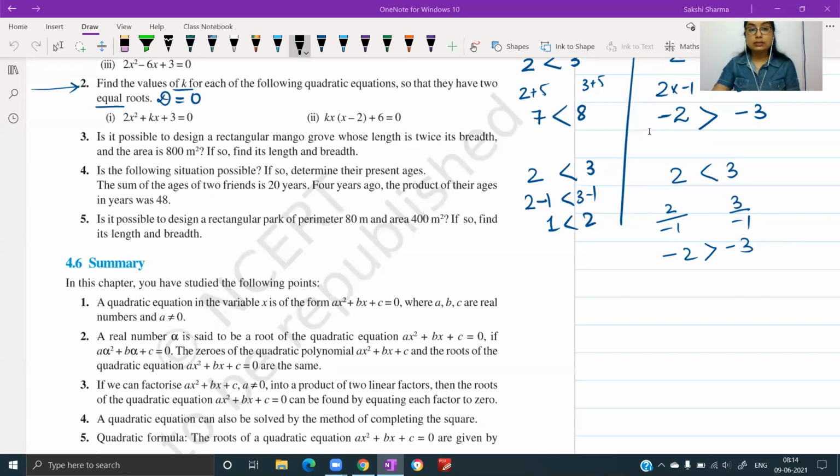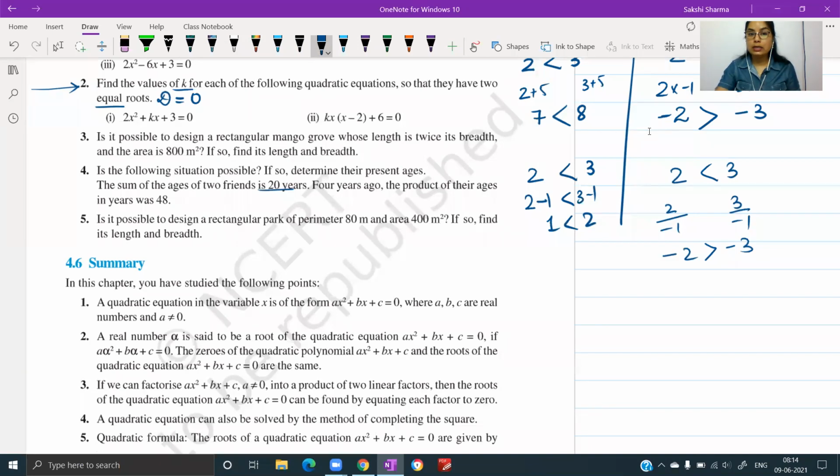You're given, is the following situation possible? If so, determine their present ages. The sum of the ages of two friends is 20 years. 4 years ago, the product of their ages in years was 48. So you can begin by assuming the ages of the two friends.